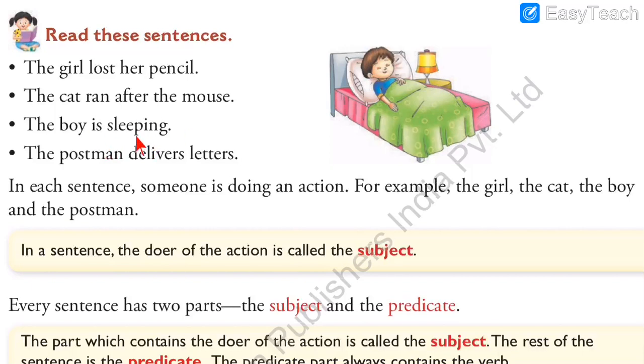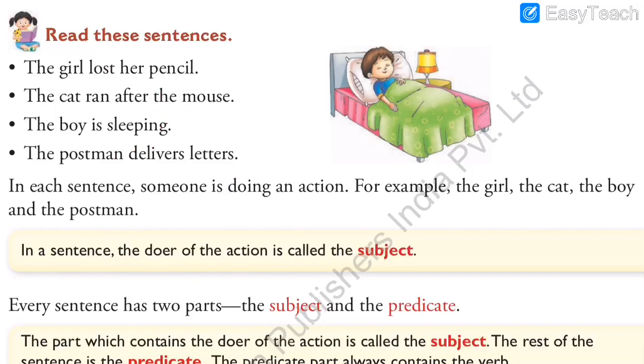Then the boy is sleeping. So who is sleeping? The boy. The boy is sleeping. So the boy is subject. The postman delivers the letters. So the postman is the subject. Now you know what is subject. You have understood that the person who is doing the action is subject.